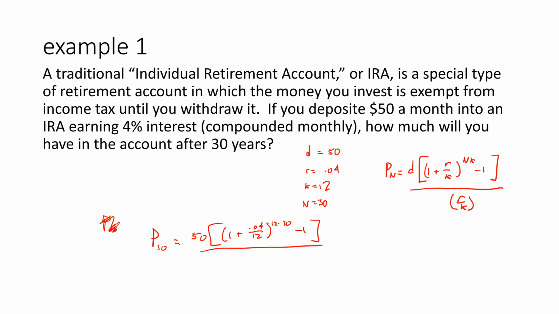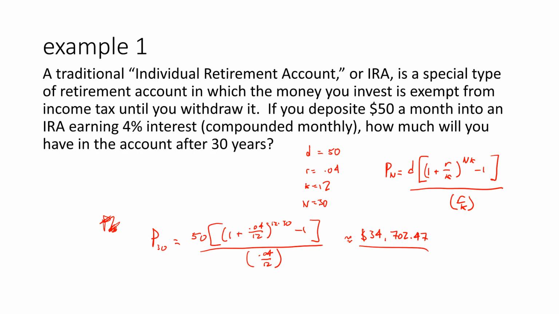And that's all going to be divided by 0.04 divided by 12. And you just plug that in, right? I'm not going to go through all this stuff here. You literally plug it into your calculator, and you're going to get $34,702.47. That's the answer, and we're done at this point. That's how much we're going to have after 30 years.